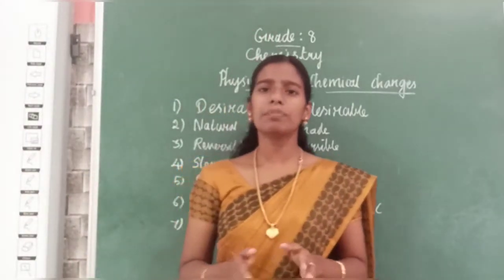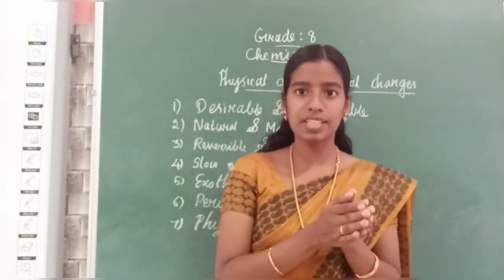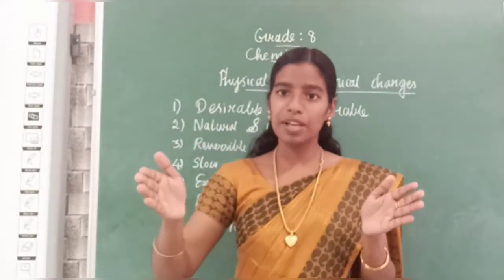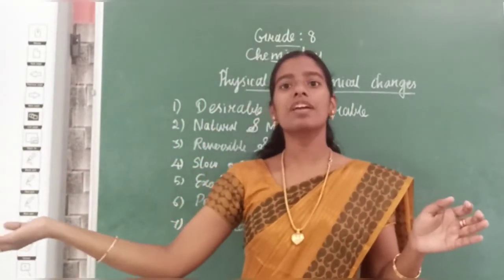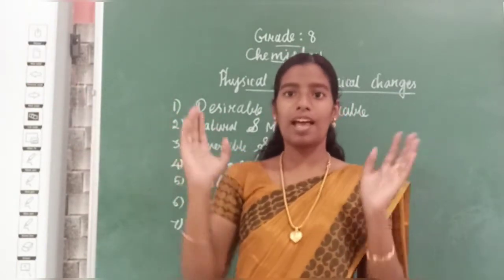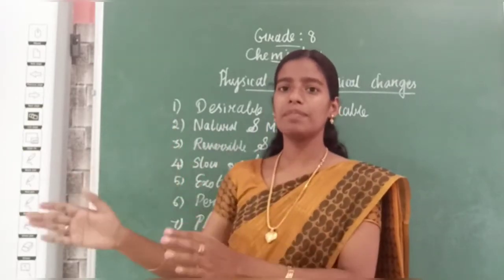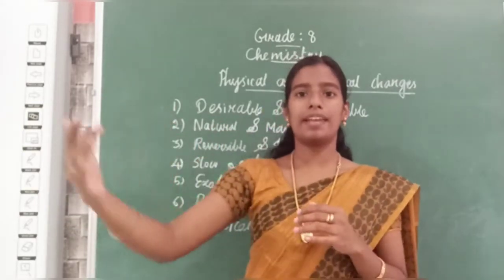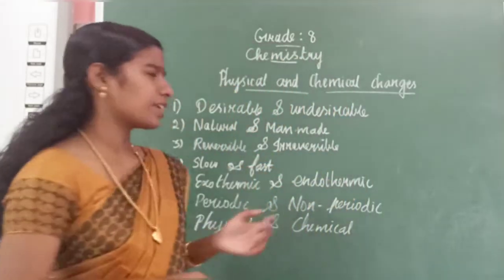Next is periodic and non-periodic. Periodic means it will occur within an interval. Today morning sunrise occurs, tomorrow morning it will occur, the next day morning it will occur, next Sunday morning it will occur, next year January 14 also it will occur. So periodically within an interval of time it will happen again and again. It is periodic change.